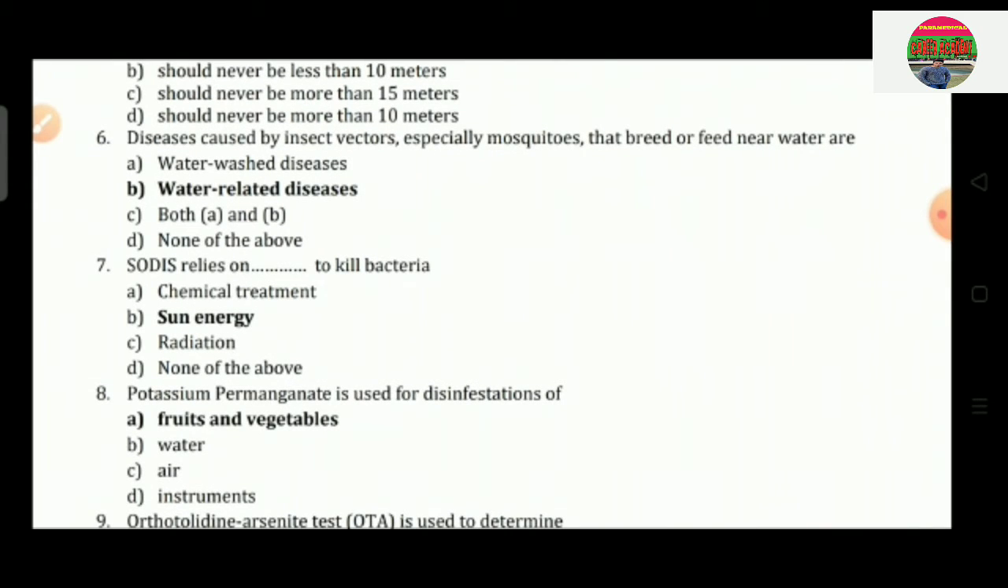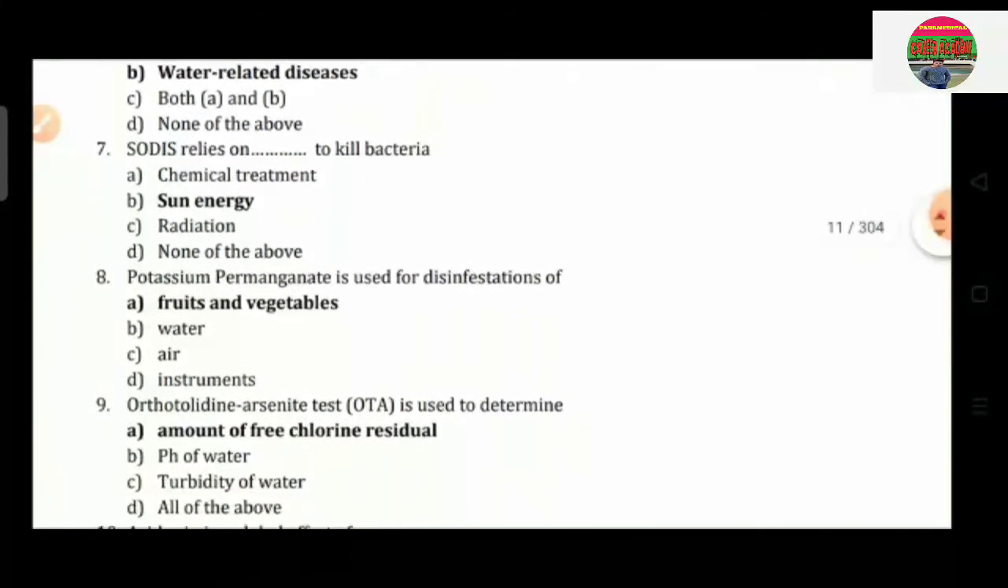Question number 8: potassium permanganate is used for disinfection of option A, fruit and vegetables; option B, water; option C, air; and option D, instrument. So the correct answer is option A, that is fruits and vegetables.